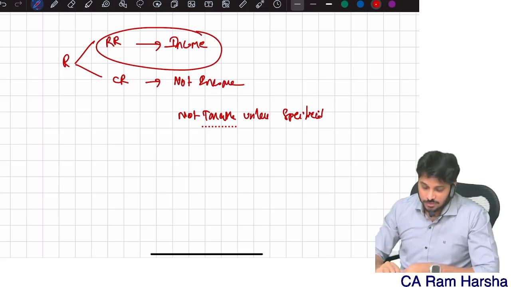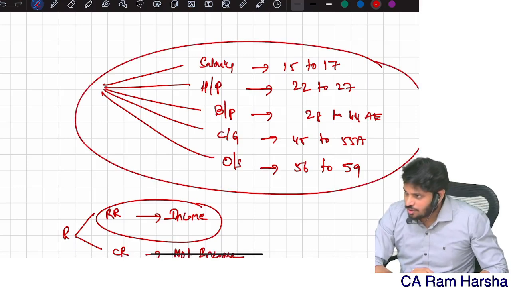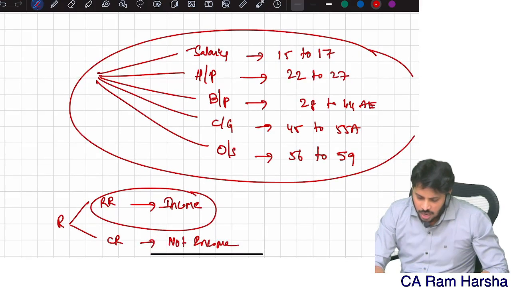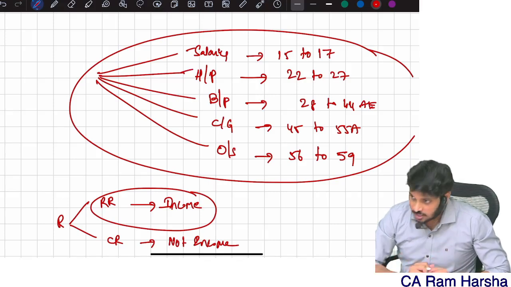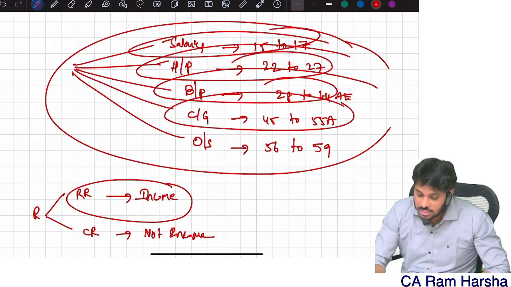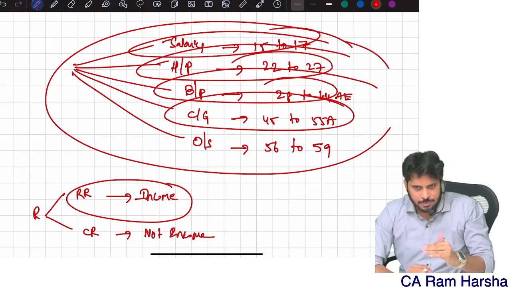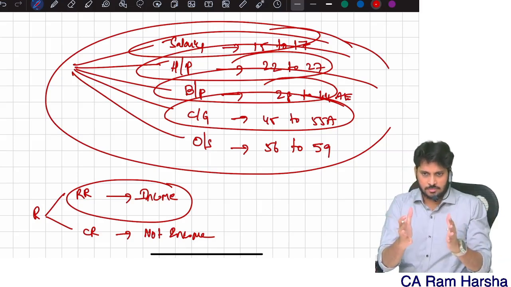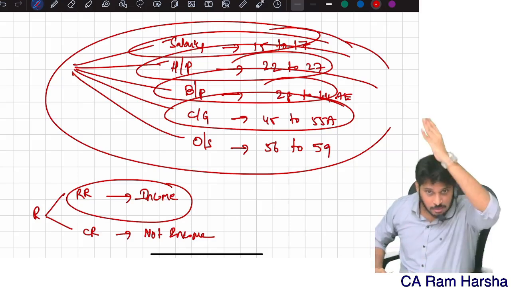Clear? Now, any income that we are getting is broadly classified into 5 categories, which we call the 5 heads of income. To compute income, we first need to compute income under each head separately. Then we will total it. Then we will compute tax on it. I'm telling you briefly, okay? There are multiple steps.